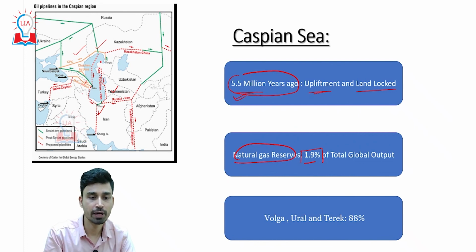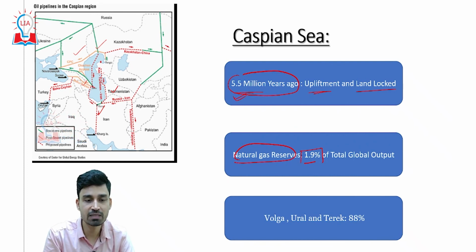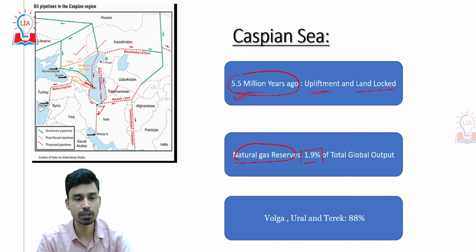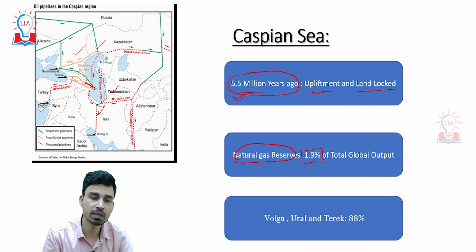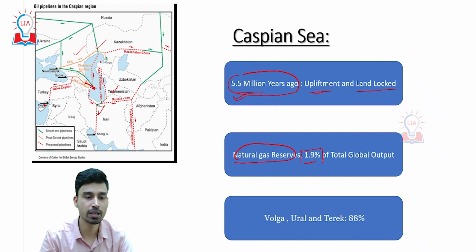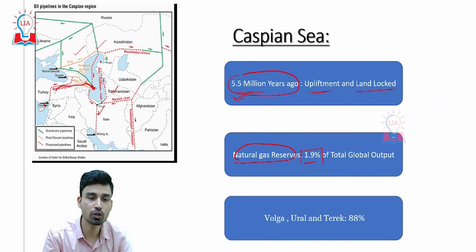Apart from that, one important project that has been commissioned is the Baku-Ceyhan pipeline project, or Caspian Sea Mediterranean Sea pipeline project, which connects the Caspian Sea in the east to the Mediterranean Sea in the west and passes through a large part of Turkey.